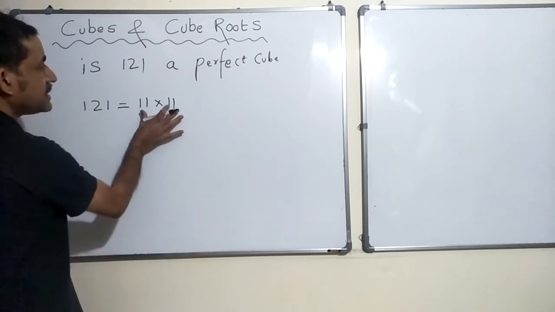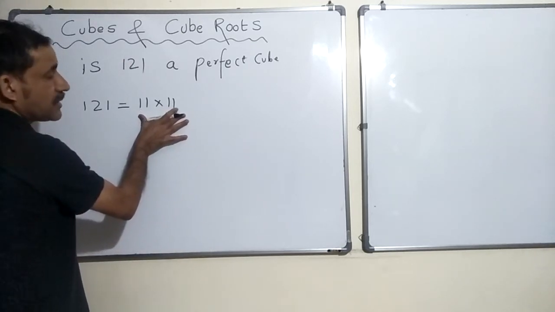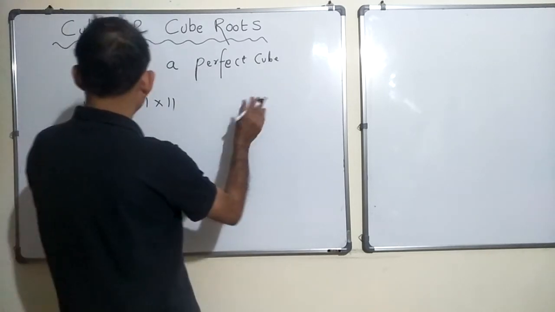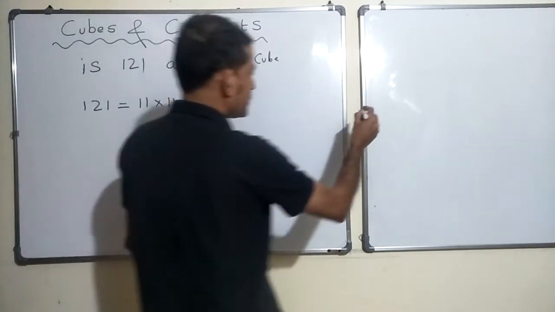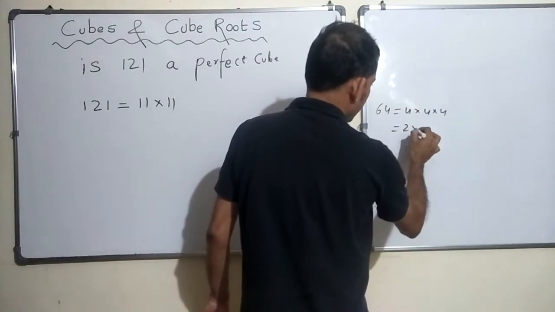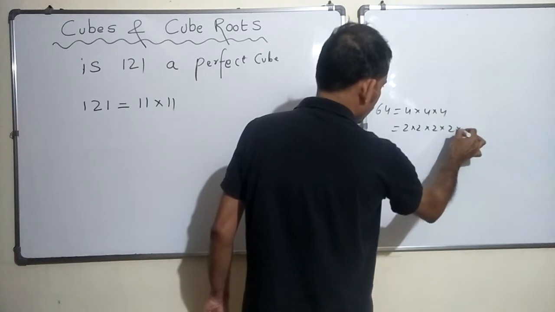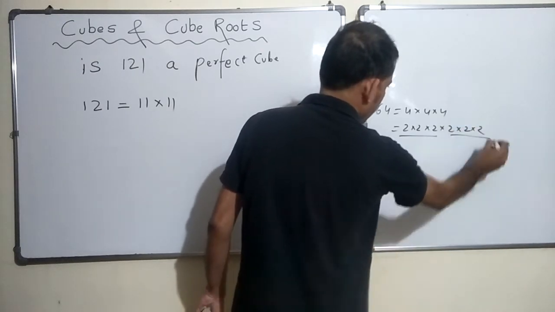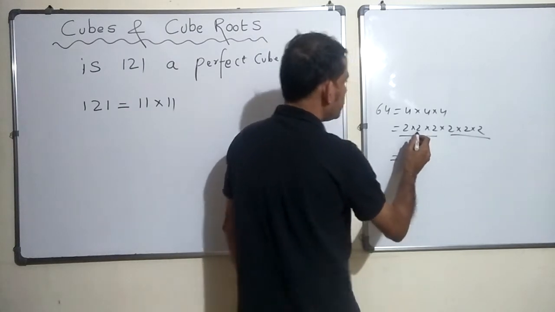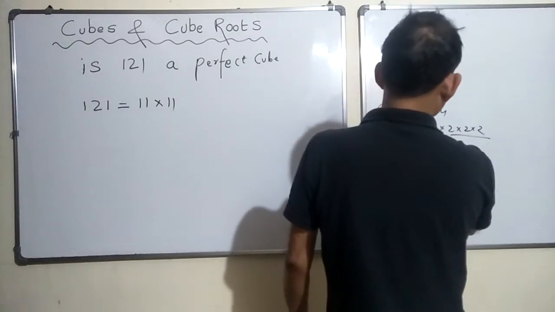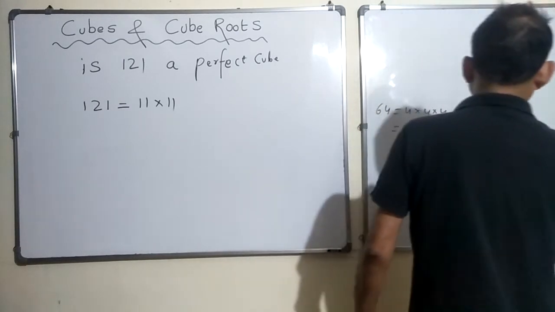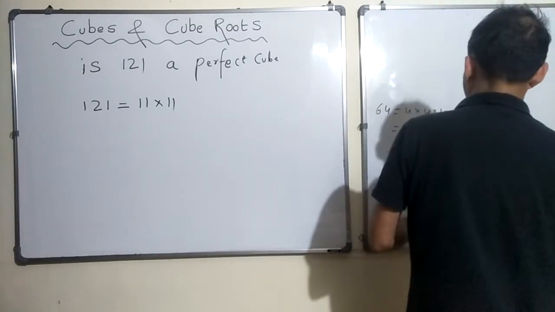So typically you will see a prime factor occurring in threes. For example, in the case of 64, we had 4 into 4 into 4.